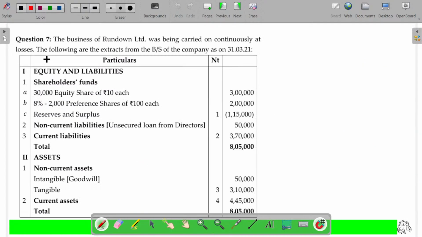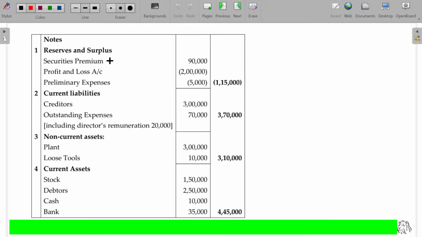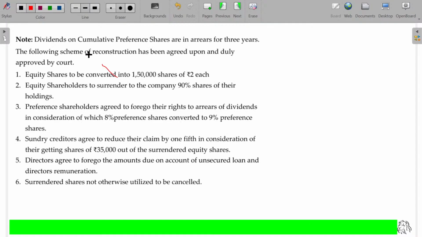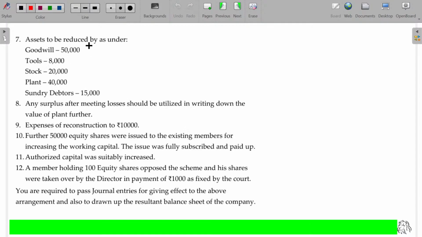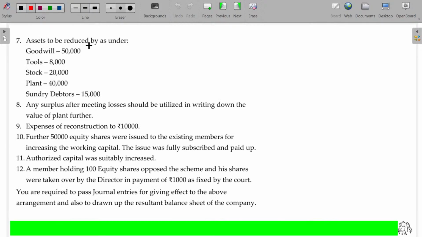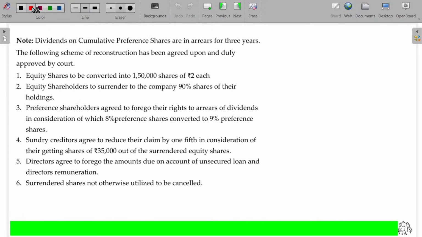Right. Question number 7 is all about surrender of shares. The business of Rundown Limited was being carried on with continuous losses. The following are the extracts. Everything is given, so 4 notes to accounts are also given here. Almost we have 12 adjustments. We'll start with them one after one.